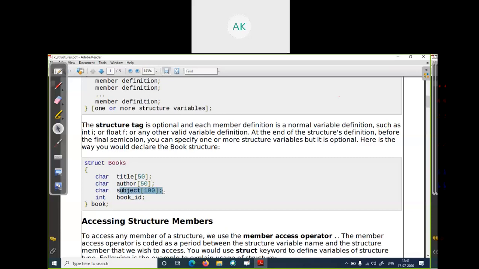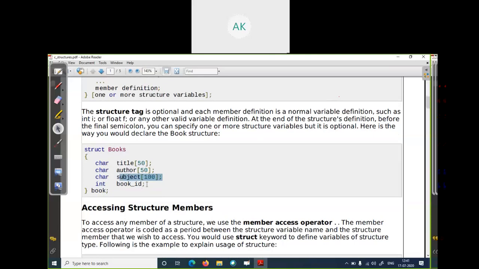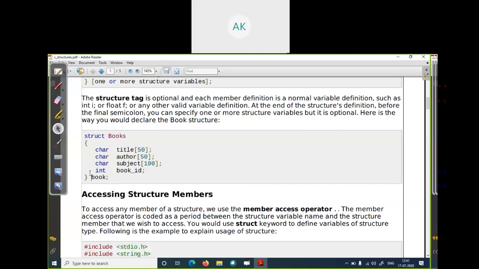Subject, which subject it belongs to. And book id, it is an integer. The id is provided by the librarian or the library staff. The unique id for the book is of integer type. Then semicolon and curly braces close, and semicolon.